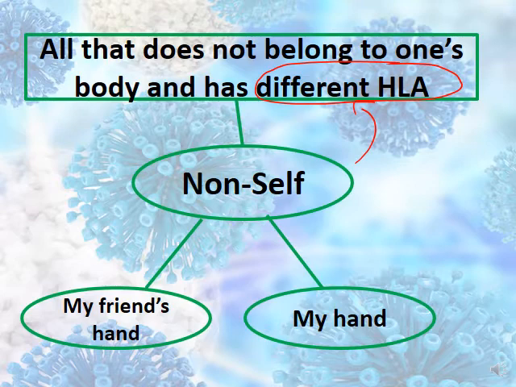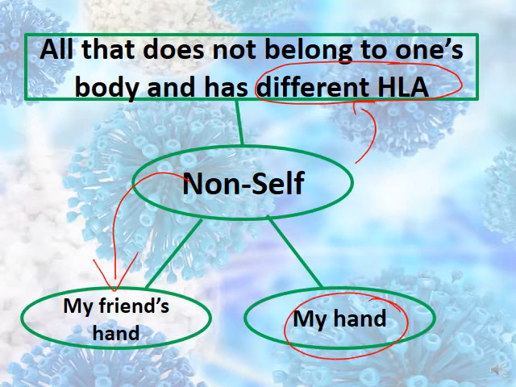While the non-self, that does not belong to one's body, and they have different HLA. Example about the non-self: my friend's hand, my friend's kidney, my friend's lung. Non-example, my hand. This is my hand. Example about the self. So here we have the definition of the self and non-self. You have to know them. Self, that belongs to one's body and they have the same HLA. Non-self, that does not belong to one's body and they have different HLA.